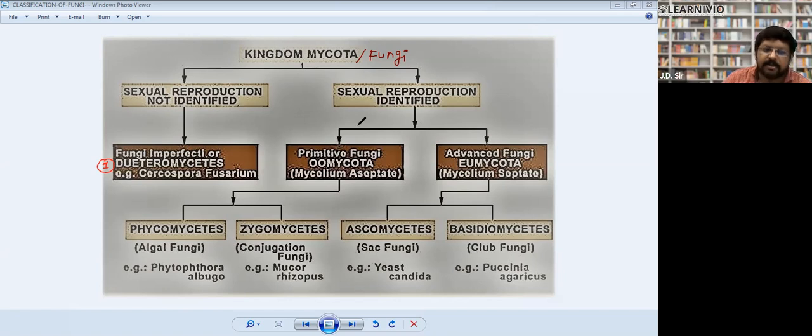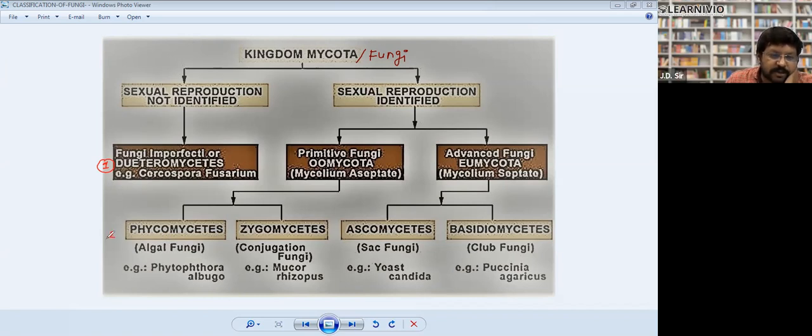Now the second group is for those where both sexual and asexual reproduction are found. We have again divided it into two categories: primitive fungi and advanced fungi. Primitive fungi are those that evolved before, and advanced fungi evolved later on. Primitive fungi are called Oomycota and advanced fungi are called Eumycota. Oomycota has been divided into two groups.